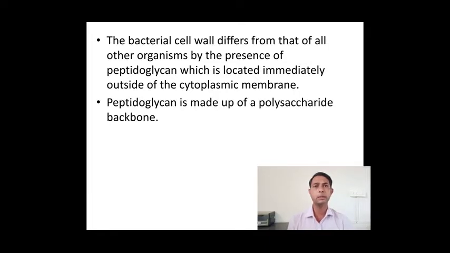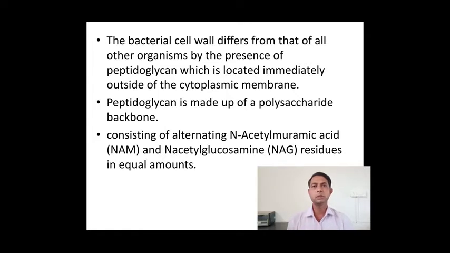Peptidoglycan is made up of a polysaccharide backbone. There are saccharides or polysaccharides, and that gives rise to peptidoglycan. This peptidoglycan consists of alternating N-acetylmuramic acid, which we call NAM, and N-acetylglucosamine, NAG, residues in equal amount. So if there are 2 units of NAM, there are 2 units of NAG. Equal amounts of N-acetylmuramic acid and N-acetylglucosamine, NAM and NAG, are present in the peptidoglycan layer.